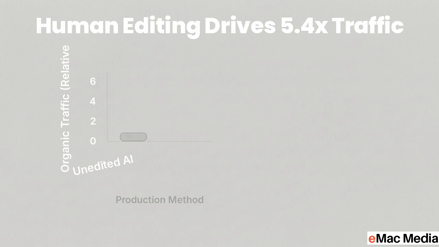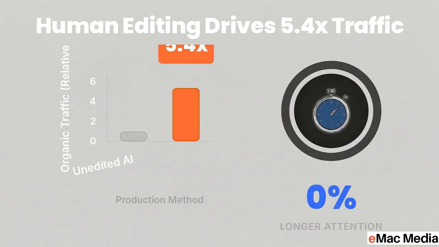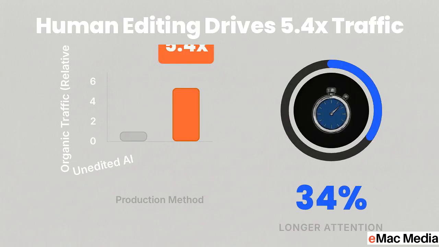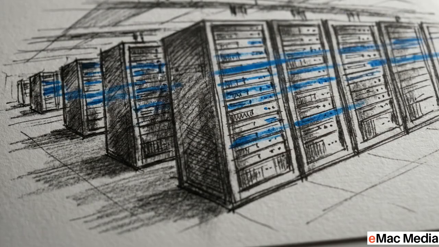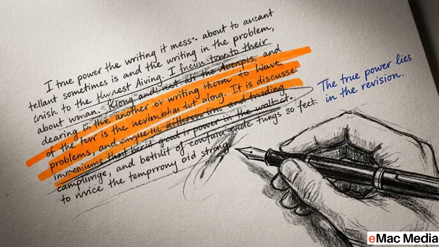This chart compares organic traffic performance between production methods. Articles written and edited by humans generate 5.4 times more traffic and hold reader attention 41% longer than unedited AI drafts. That massive gap in engagement does not mean you have to give up the speed of a machine-generated first draft. You just need a surgical process to fix the raw output.